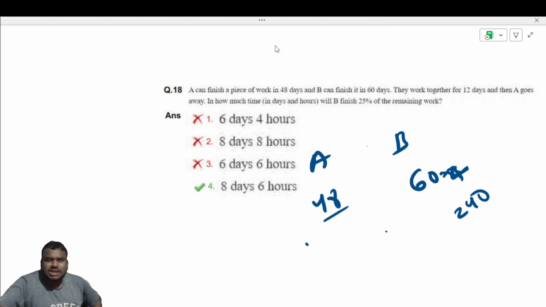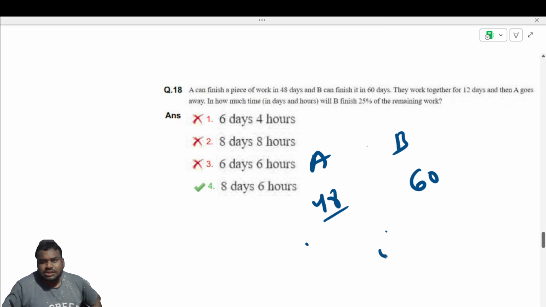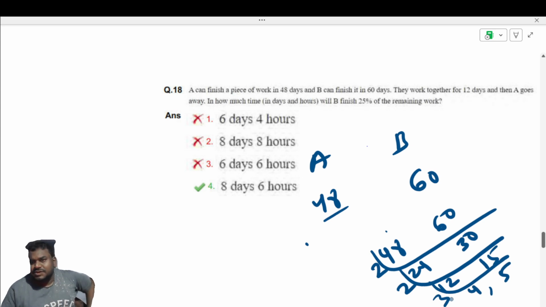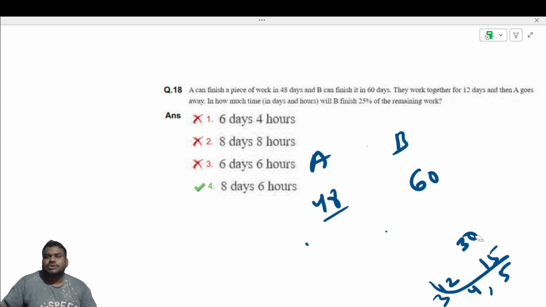Suppose you did not understand this, you don't know how to do it, then you can do it another way also. Write 48 and 60 like this, divide by 2, 24 and 30, then 12 and 15, then 3 and 4, then 3 and 5. Now multiply: 2 times 2 is 4, 4 times 3 is 12, 12 times 4 is 48, 48 into 5 is 240. So 240 is the LCM. Like this also you can do, but the easiest way is take the larger number.